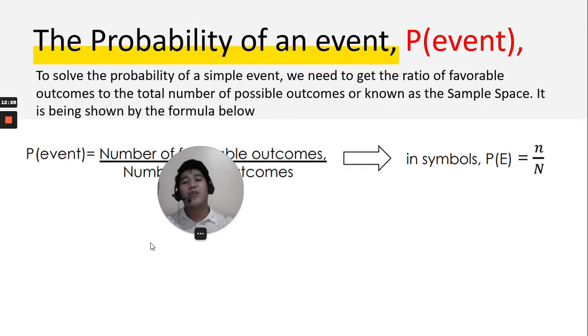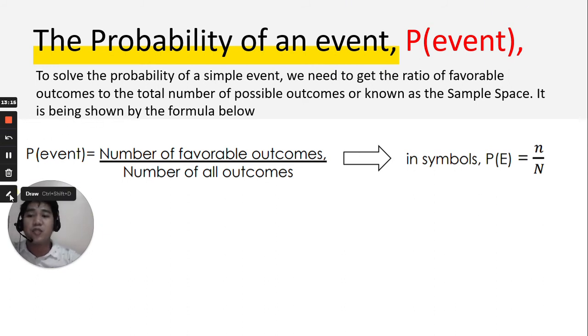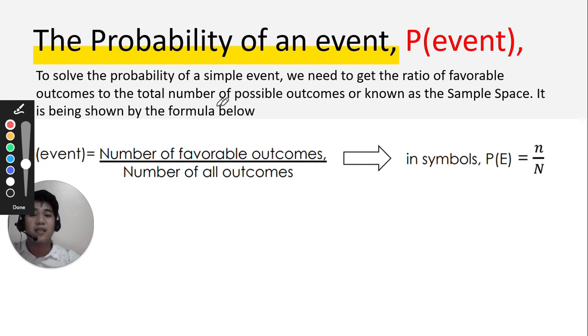Let's proceed now with the probability of an event. How are we going to get the probability of an event? To solve the probability of a simple event, we need to get the ratio of favorable outcomes to the total number of possible outcomes, or known as the sample space. Again, what is sample space? Sample space is known as the total number of possible outcomes.